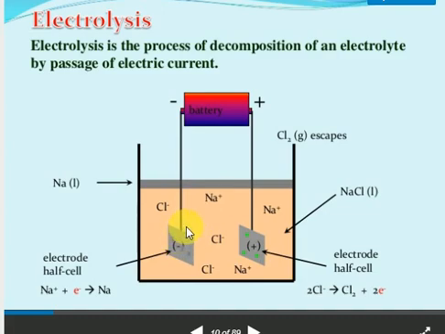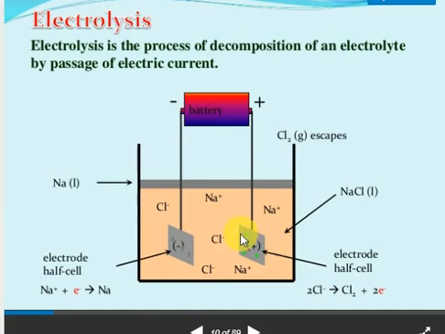Clear? So when the negative ions come here, the negative ion is Cl−. Cl− gives electrons to the positive electrode. Under oxidation they form Cl2 gas. The Cl2 gas formation is nothing but oxidation. The sodium ion comes towards the other electrode, gains an electron, and undergoes reduction.